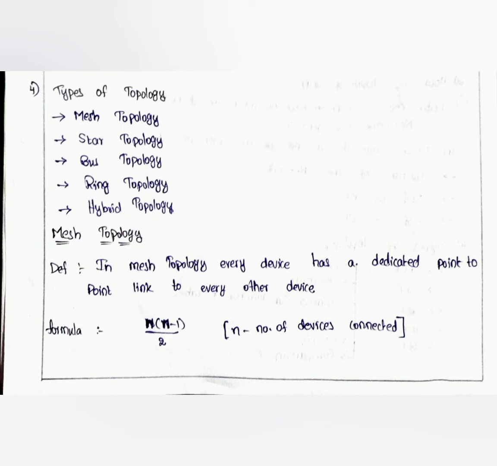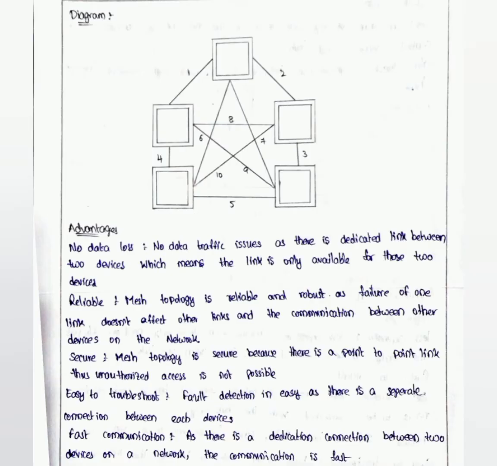The first is the mesh topology. It is defined as each device having a dedicated point-to-point link to every other device. The formula is n into n minus 1 by 2, where n is the number of devices connected. This is the structure of the mesh topology. Every device has a dedicated path.